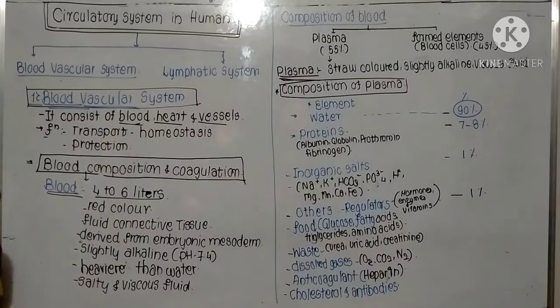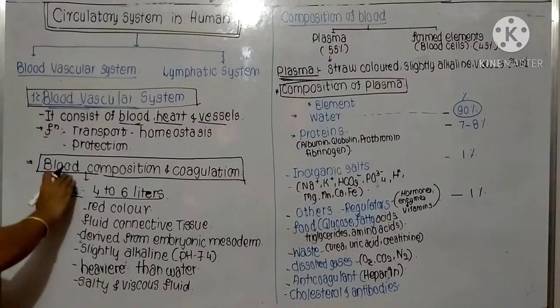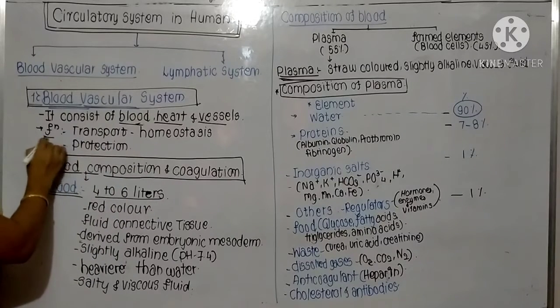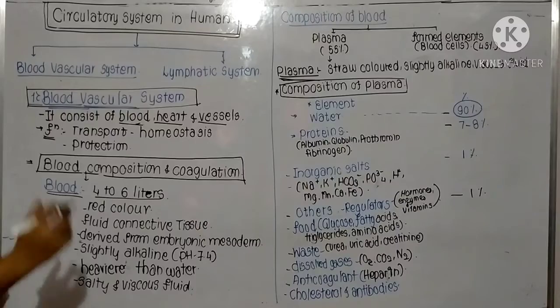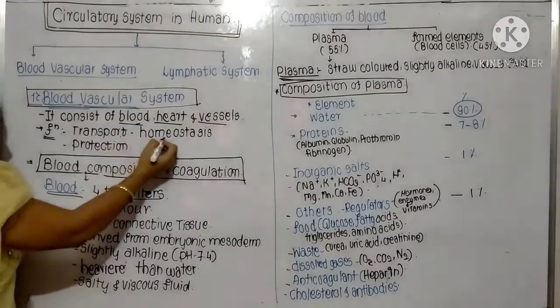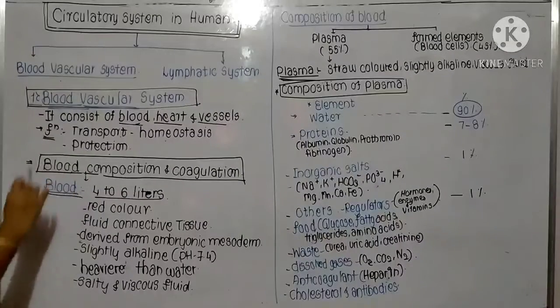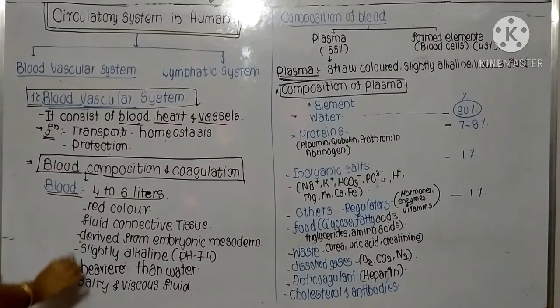Now see the composition of blood. Here, blood composition and coagulation. Before that I explained the three functions: transport, homeostasis, protection. After that, about blood itself: it is slightly alkaline, pH is 7.4, a viscous fluidic connective tissue, 4 to 6 liters in quantity, and heavier than water. All these points I have already shown you.